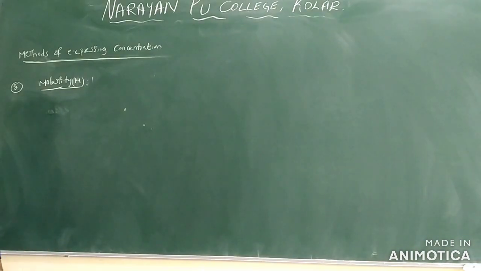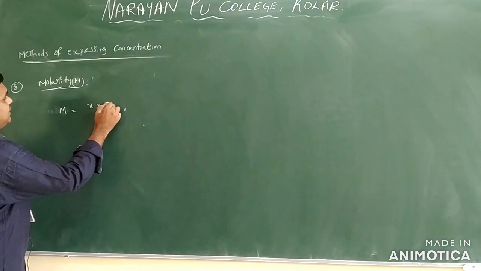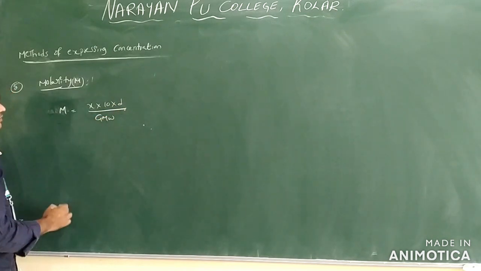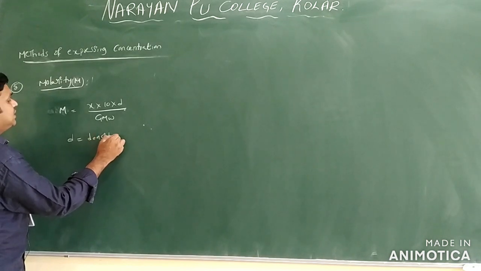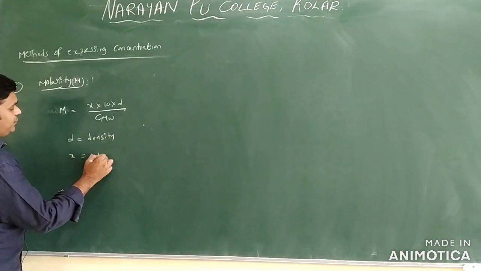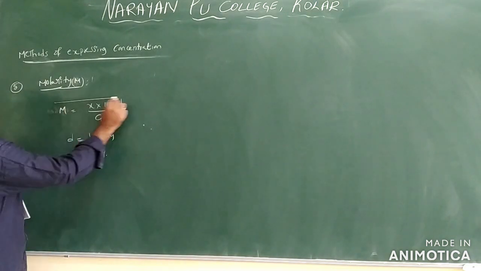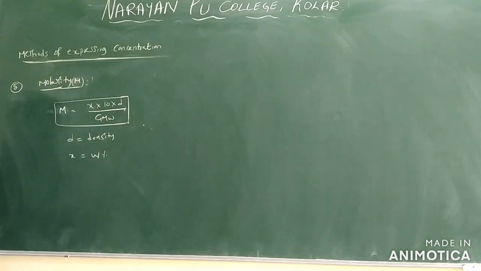Now we will see the different formulas of molarity. Molarity M is equal to X into 10 into d by gram molecular weight. Here small d is the density, and X is the weight percentage of the solution. When the weight percentage and density are given, this is the formula we use to find the molarity of the solution.